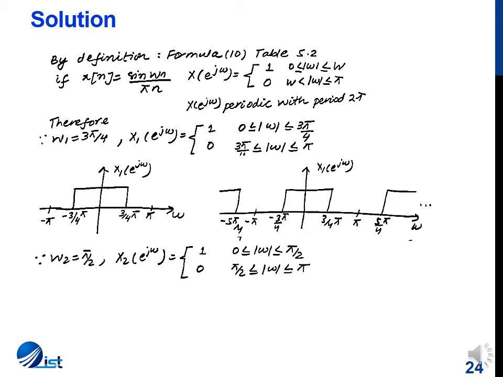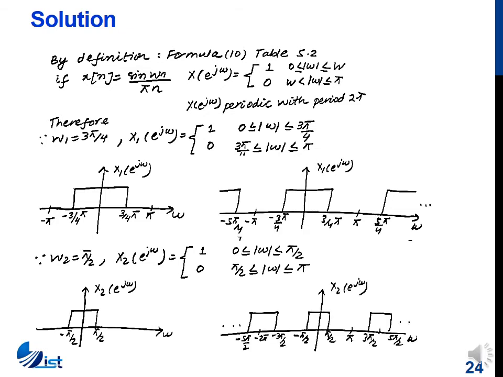Now for X2, W2 is π/2, so X2 of e^jω is again a gate function, or rectangular function. It is 1 between 0 and π/2, and 0 otherwise. We plot such a function between minus π and π, and draw it for all values such that it is clear that it is periodic. So again we know from this signal how to form a periodic signal.